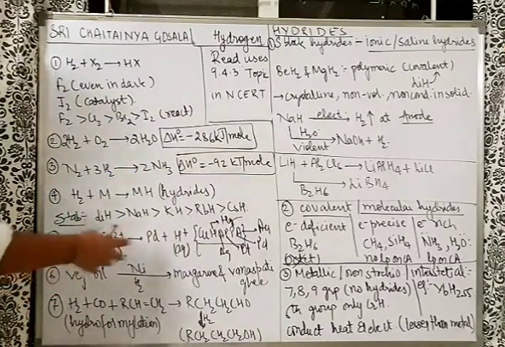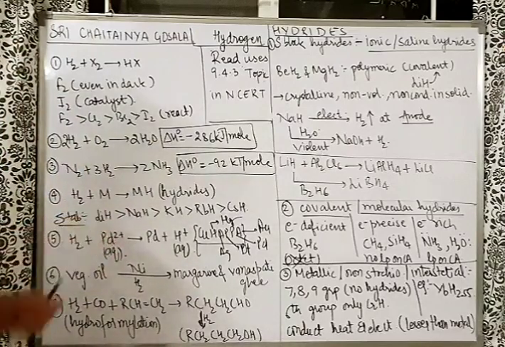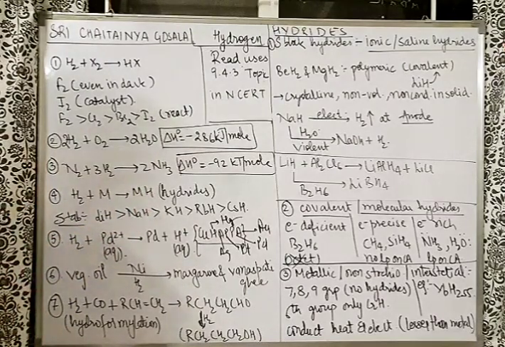Going ahead, vegetable oil, very common, from class 8 onwards you are reading this. Vegetable oil with hydrogen, with nickel as a catalyst, gives you margarine and vanaspati ghee.